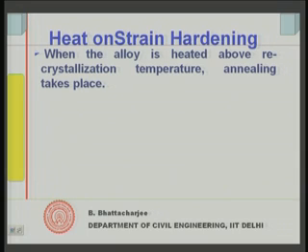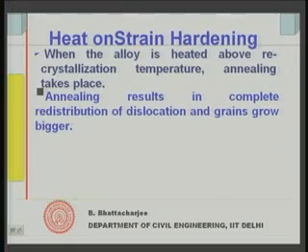If you go on heating much higher above the recrystallization temperature, there will be redistribution of all the dislocation entanglement. New structure formation would take place, and this is what we call annealing, a complete redistribution of dislocation. Grains become much bigger, because new grains form, and therefore there is a reduction in strength.